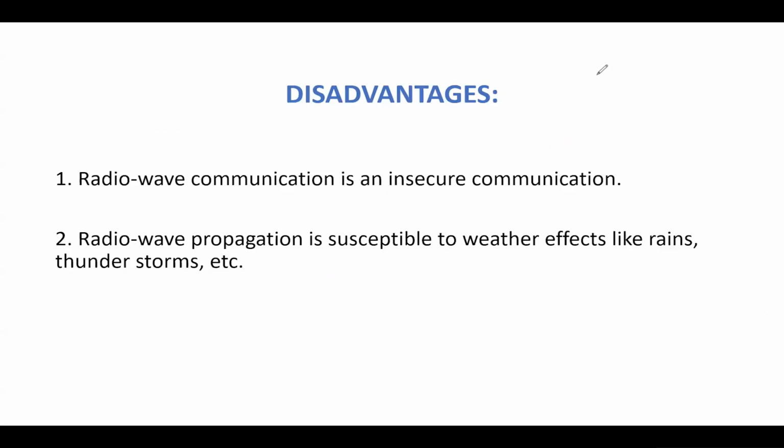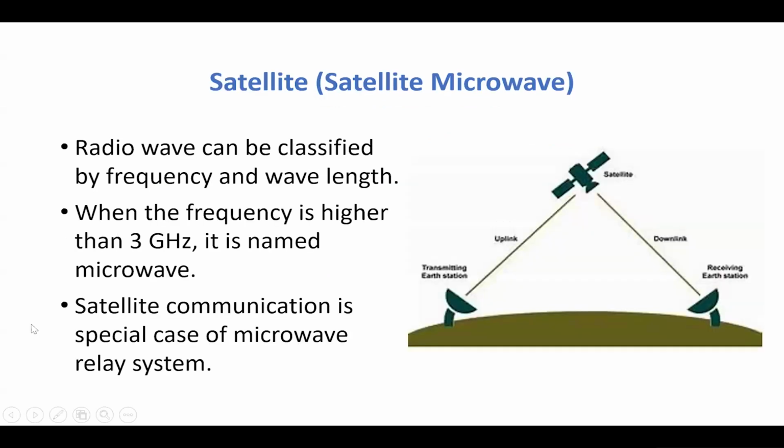Then what is the disadvantage? Radio wave communication is insecure communication. Anybody can tap into it and breach your data. That is a problem. Radio wave propagation is susceptible to weather effects like rains, thunderstorms, etc. Now, if there is very different weather, then signal loss might happen. That is another disadvantage.